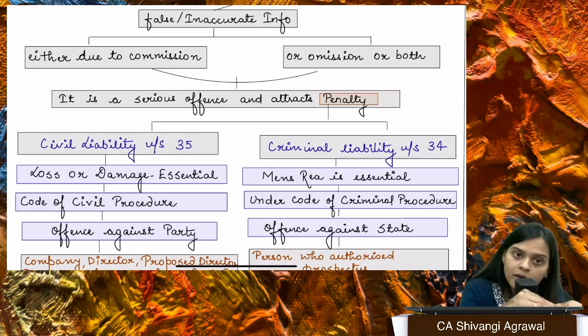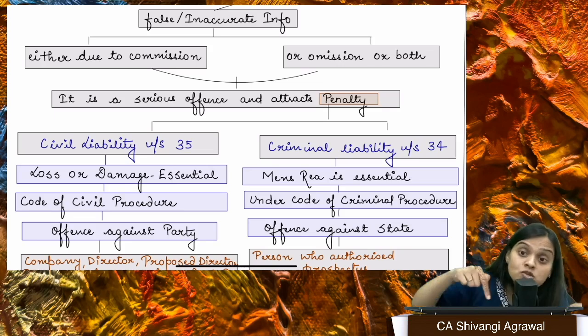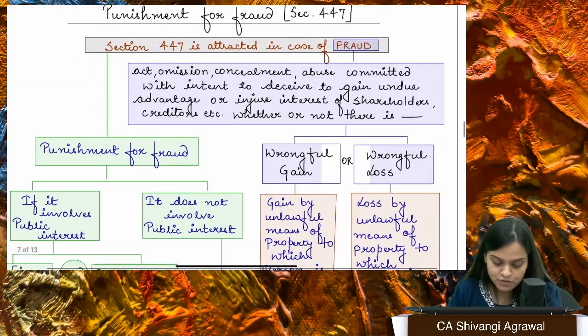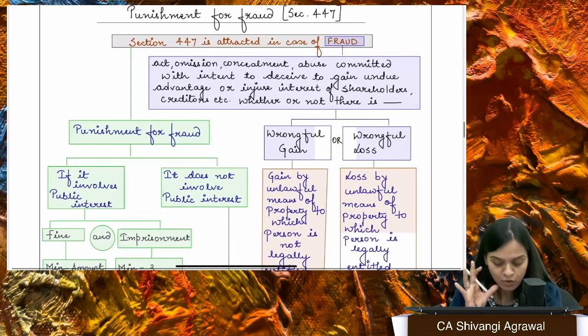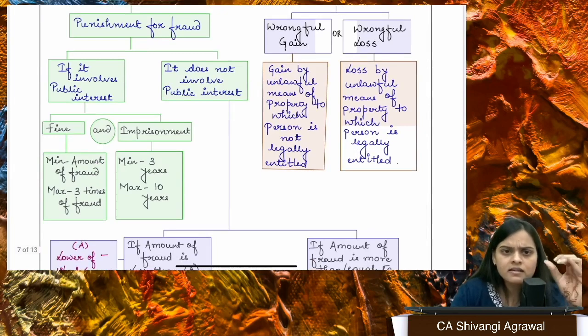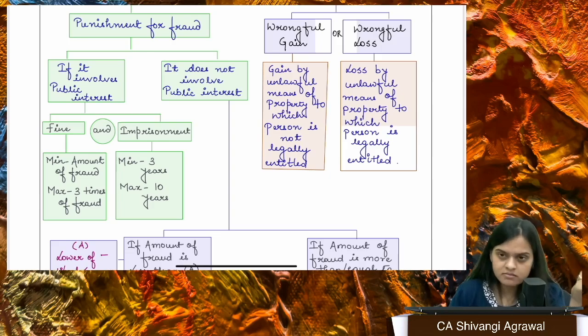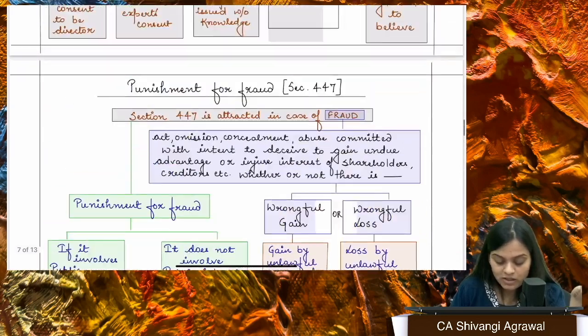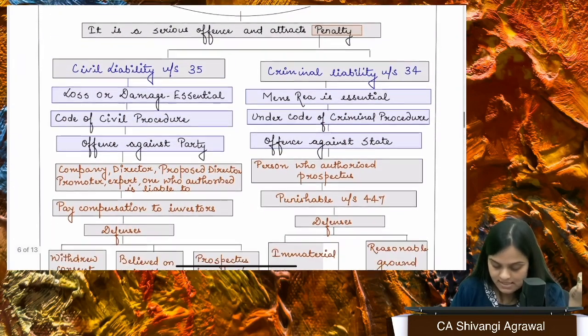So if there is a prospectus which includes any untrue statement or any statement which is misleading, right, then every person who has authorized the issue of the prospectus is going to be liable under section 447. What is section 447? Section 447 gives us the punishment for fraud. I wouldn't suggest you learn this, but of course, I have told you this, right? There is a penalty and a punishment which has been given in detail in section 447, right?